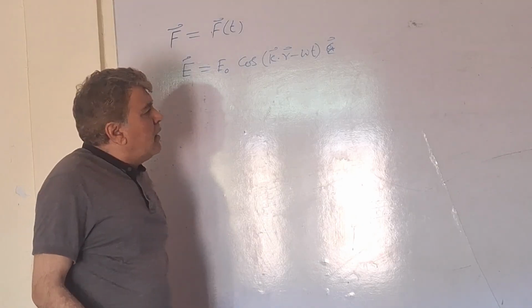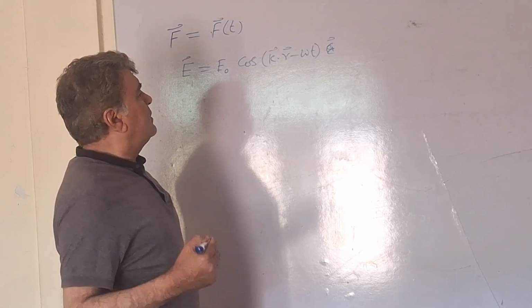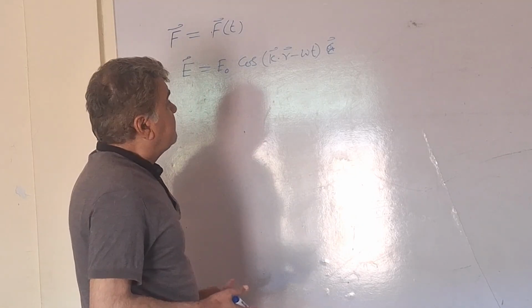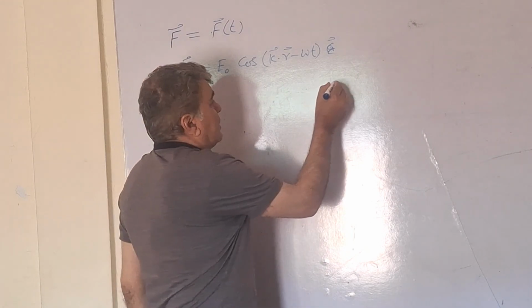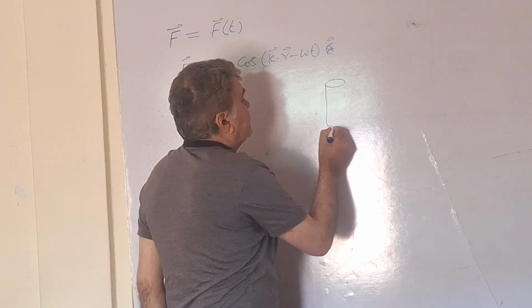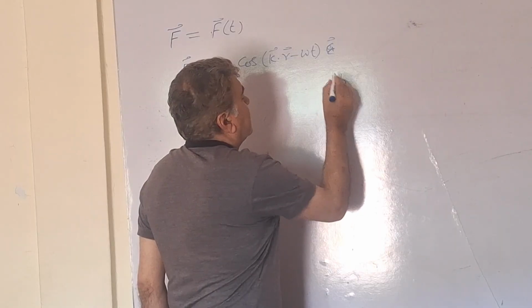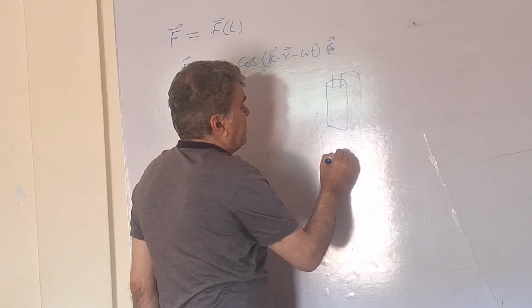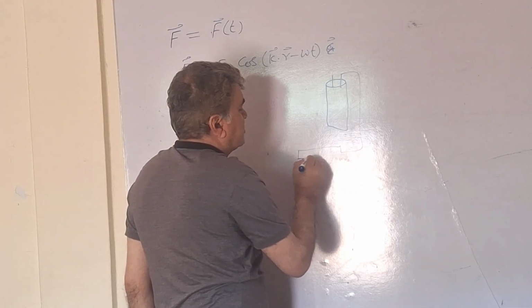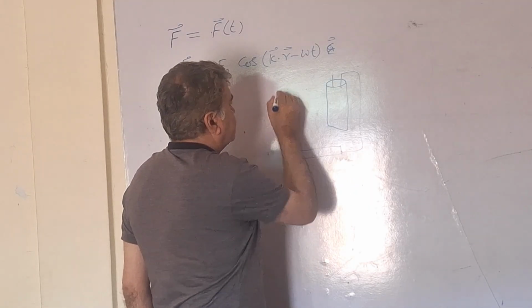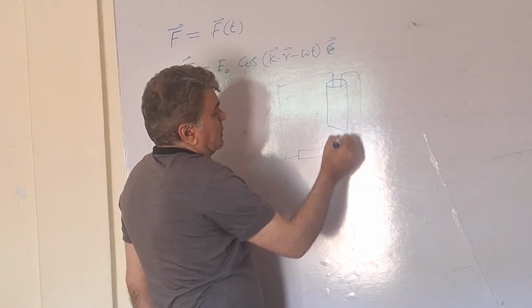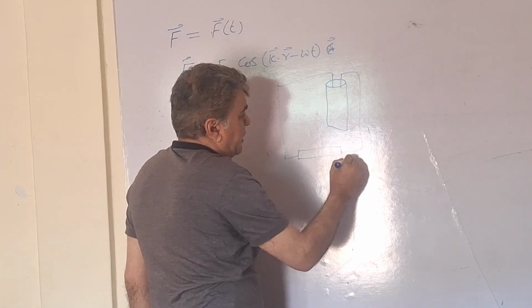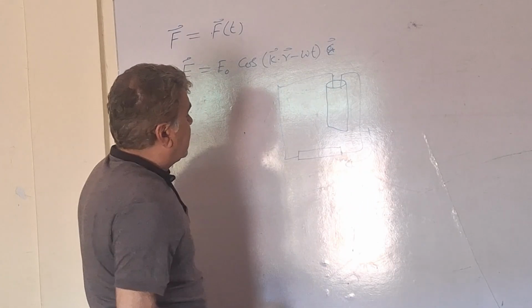Another very important example that we can even experimentally devise in our lab is a charged capacitor. These are the terminals, plus and minus. If we connect this charged capacitor to a conductor or resistor, then the current starts flowing through the conductor.